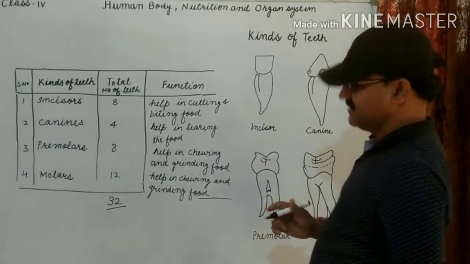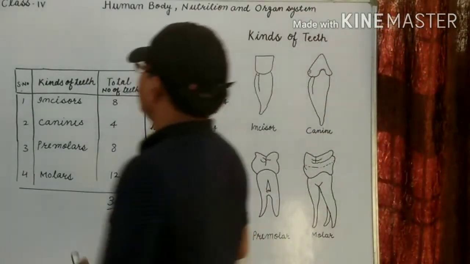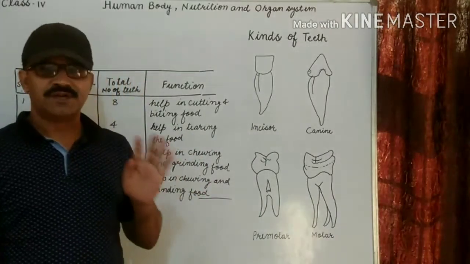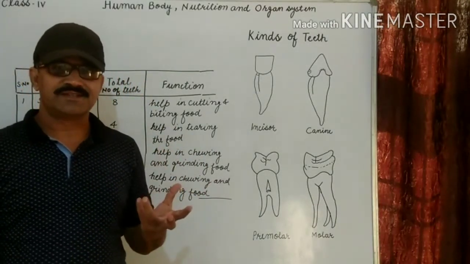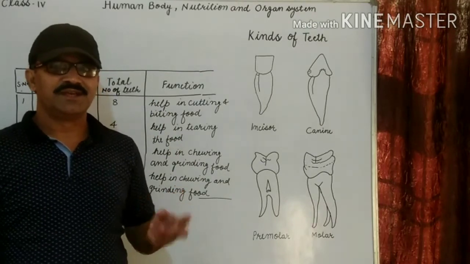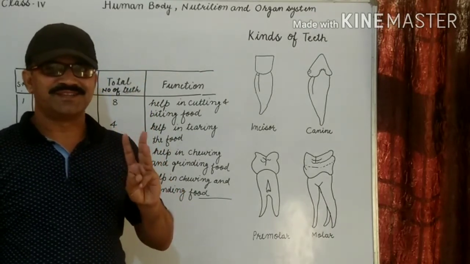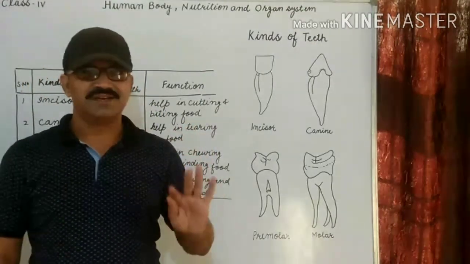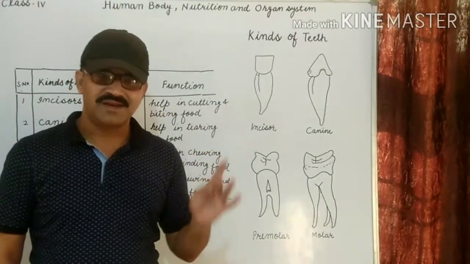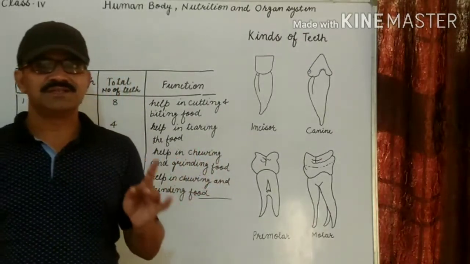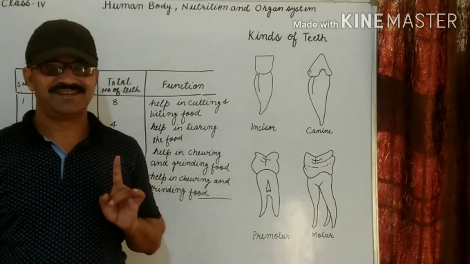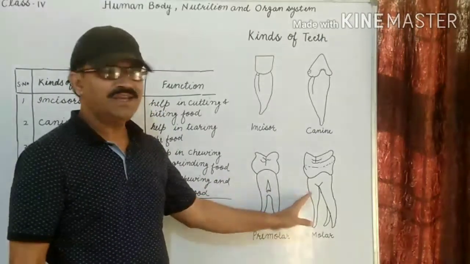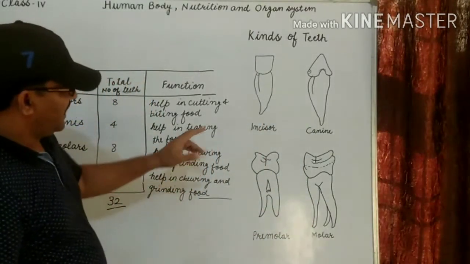Now should I ask something? How many teeth does an adult have? 32 teeth. How many sets of teeth? There are 3 sets of teeth. One is milk teeth or temporary teeth. Second is permanent teeth. And next is wisdom teeth, which is the set of the molars. Okay, so there are 3 sets.